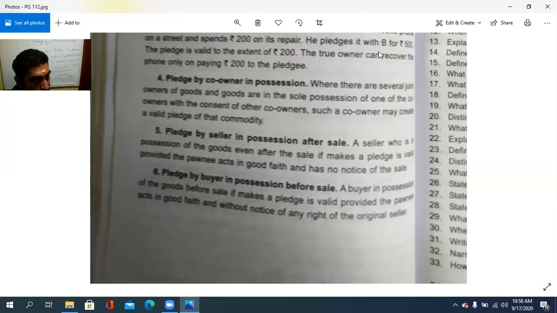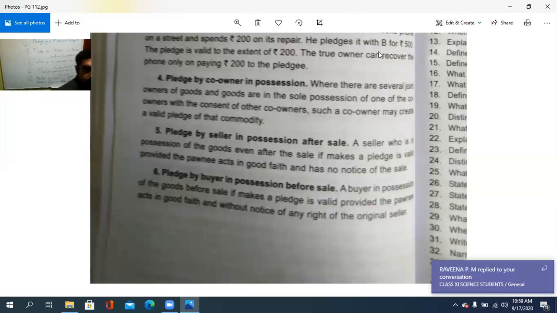And the last point, pledge by the buyer in possession before the sale.